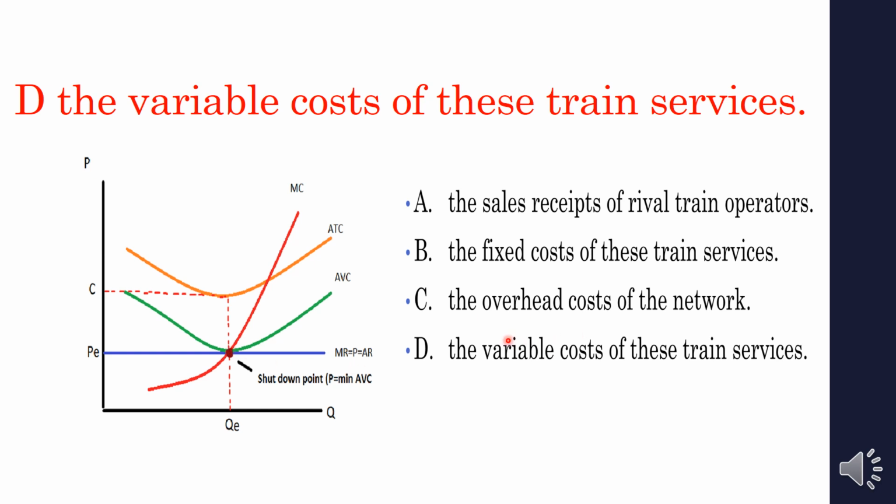So that's what I said, that particular train service must cover the variable cost of the train services at least in the short run. Okay, in the long run they have to cover the total cost, but at least in the short run they have to cover only the variable cost. So the short run cost curve will also be considered as a variable cost.